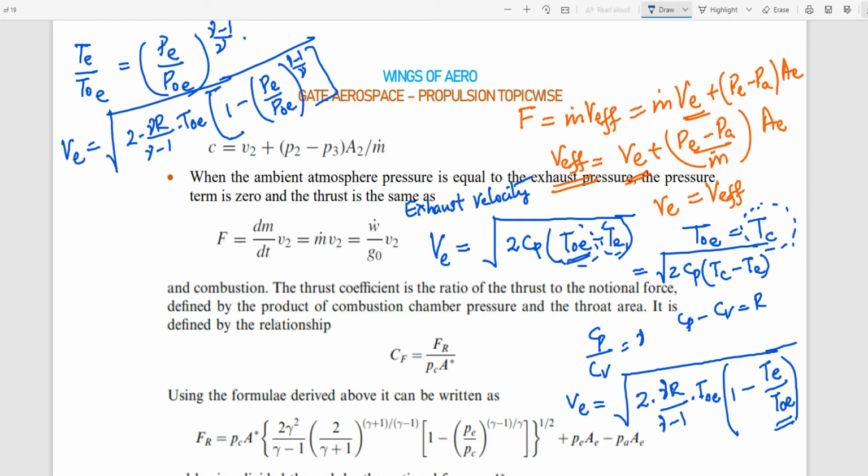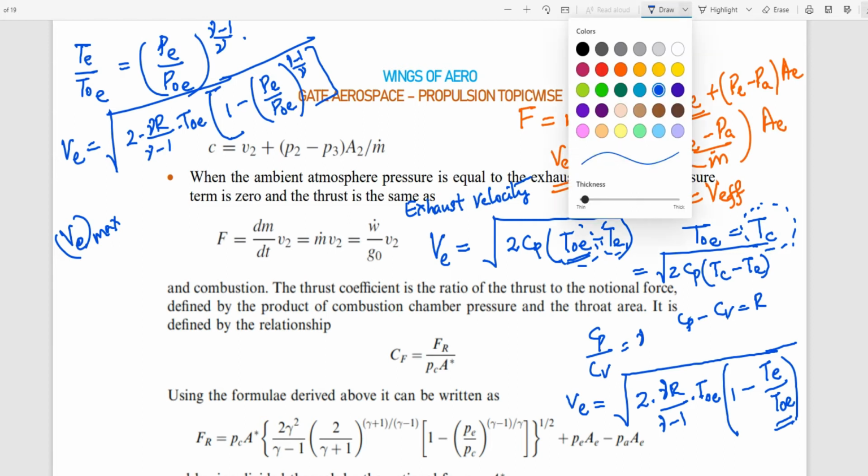Now what happens when the exhaust speed becomes maximum? Ma'am, I'm unable to get the TOE and TC terms. Which one? TOE and TC, ma'am. And PE. Earlier, ma'am, TOE equal to TC.